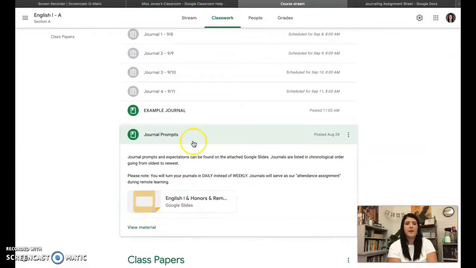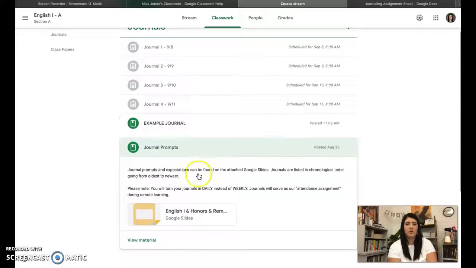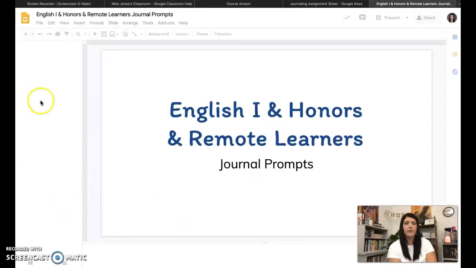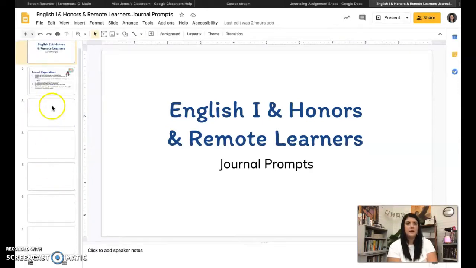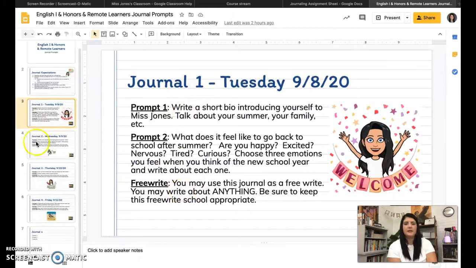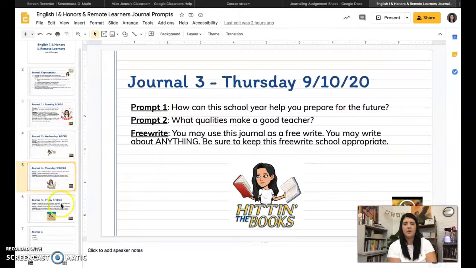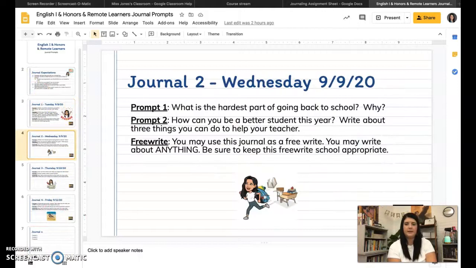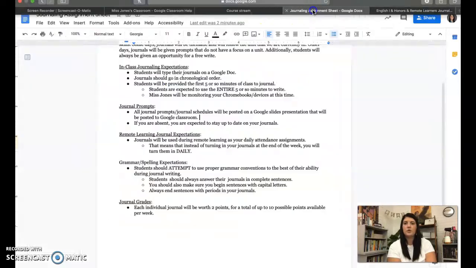Your journal prompts can be found underneath the topic of journals. And I'm going to go ahead and click on this. This is what your slides will look like for A, B, honors, and remote, excuse me. So right here again, just your journal expectations, and then this is what each slide looks like. And these are always going to be available to you on Google Classroom. And like I mentioned, as you can see in the corner down here, that is our timer. I can move it so you might be able to see it better, but that is how you are going to time yourself when you write your journal.